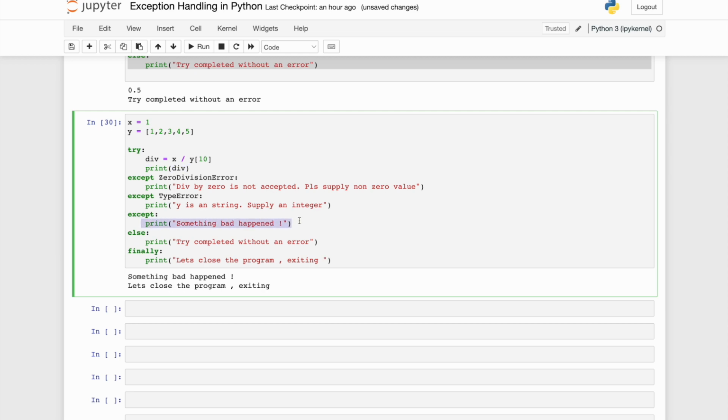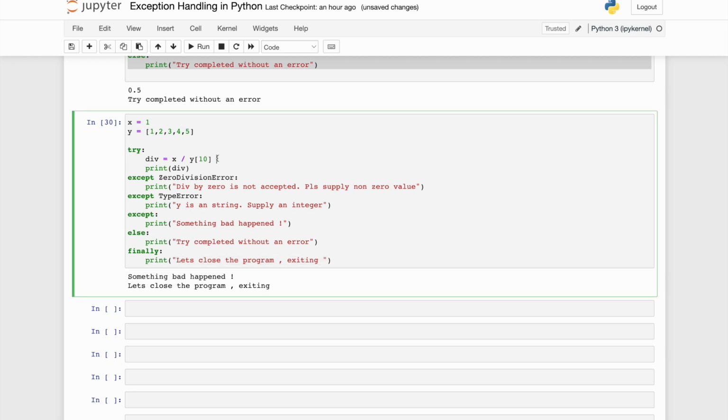After this execution, since there was an exception, my else will not get executed, right? But my finally will get executed again. So that's why, let's close the program, it is exiting. Okay, I hope, friends, this is clear. Let's see it one more time.